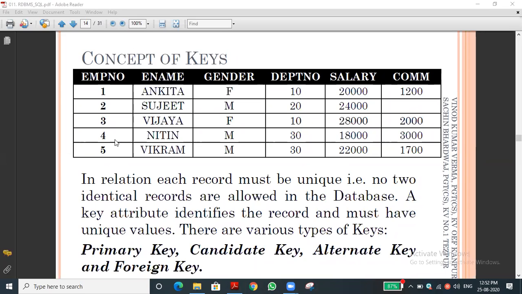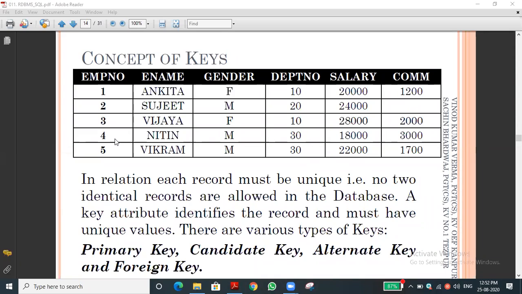But actually, in SQL, the row is referred to as a record. Record means the complete details of a person or any one entity, that is called a record or tuple. So how many attributes are there? 6 attributes are there.